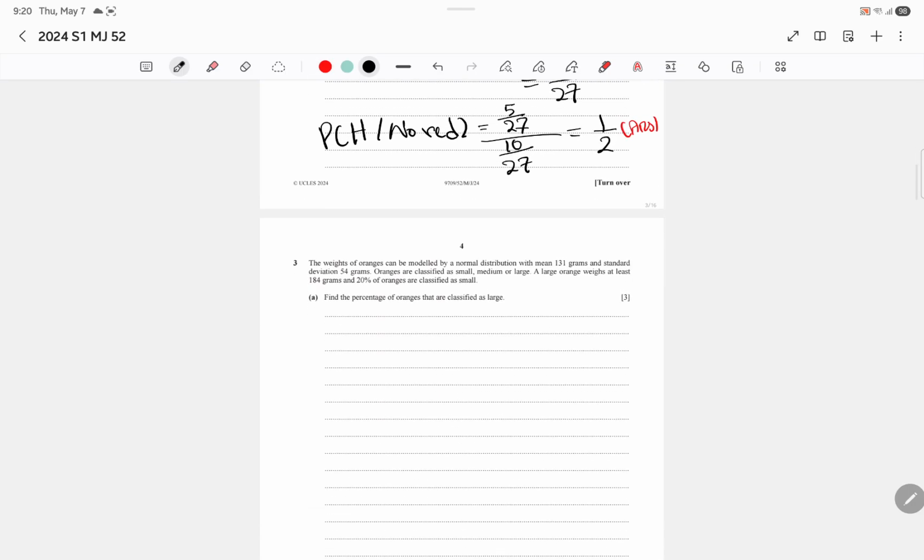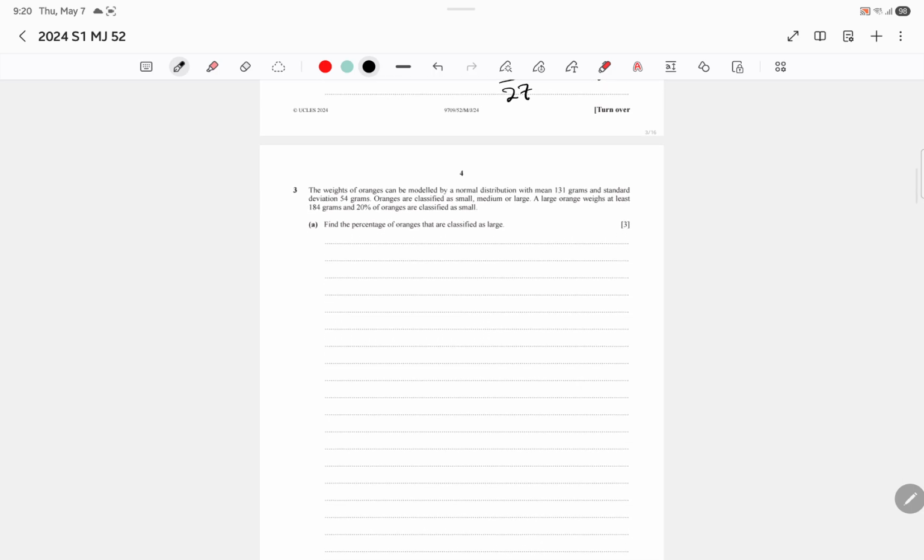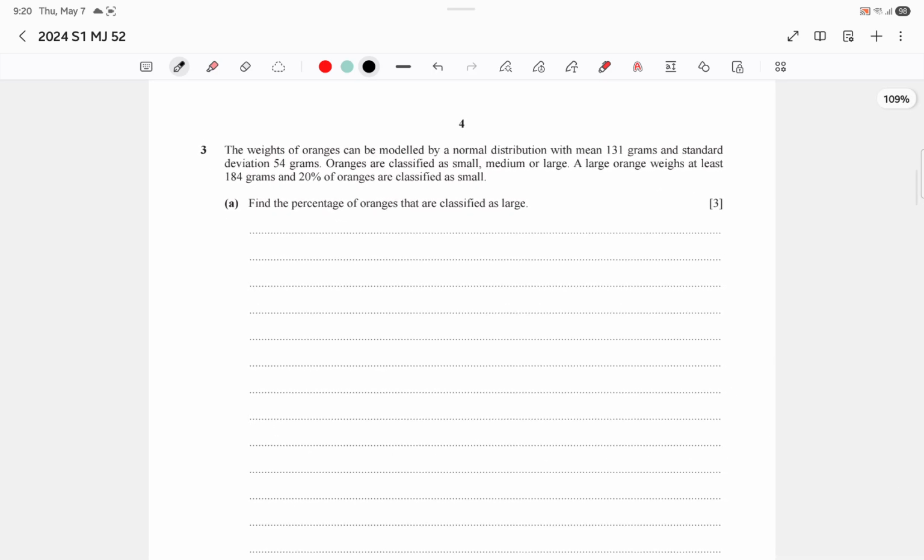Pretty simple, guys. Now the next question, we have a normal distribution question. The mean is given, the standard deviation is given. Oranges are classified as small, medium, or large. A large orange weighs at least 184 grams. 20% of oranges are classified as small. Find the percentage of oranges that are classified as large.